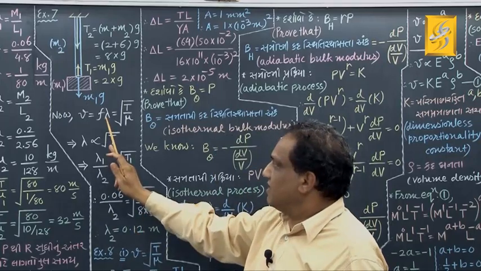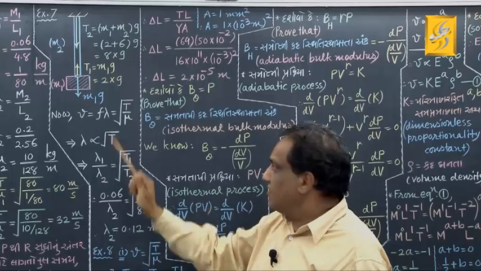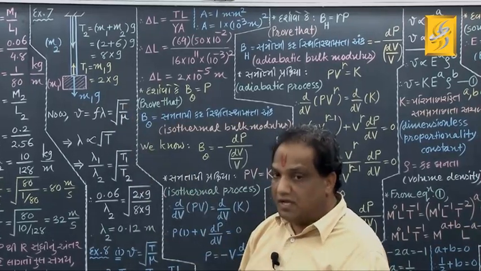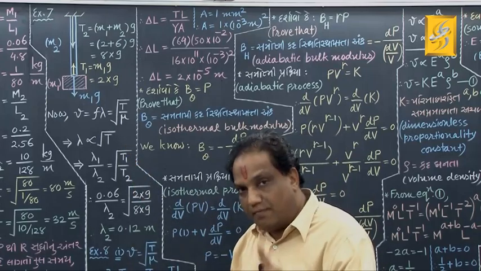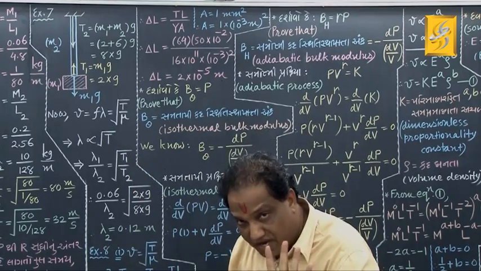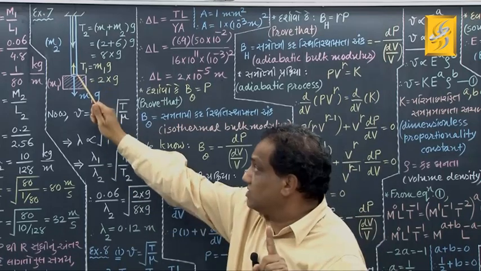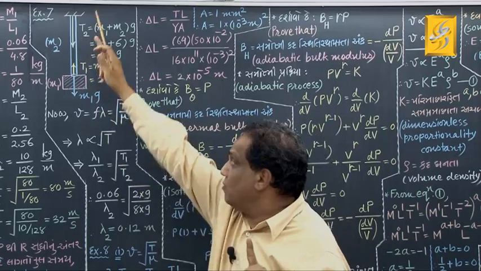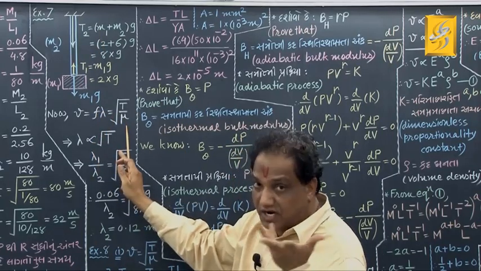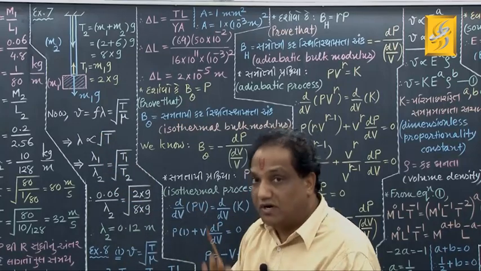Now tell me, when frequency is constant and mu is constant, what is the relation between lambda and capital T? The relation will be lambda proportional to under root of T. Wait. The frequency of the wave generated at this lowest end is constant, and mu is constant for this rope. When these two are constant, lambda is proportional to under root of capital T.